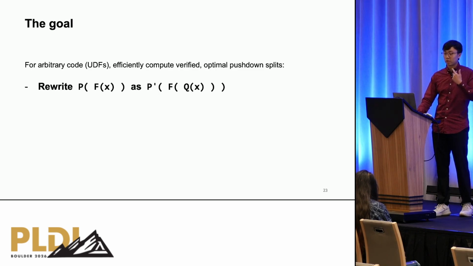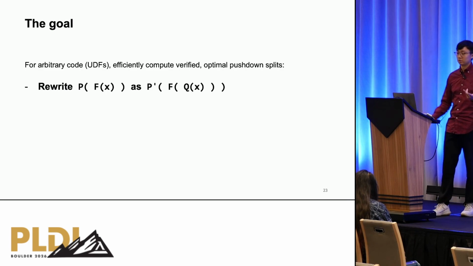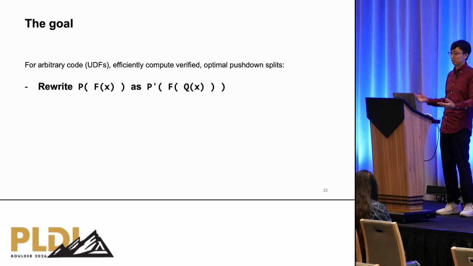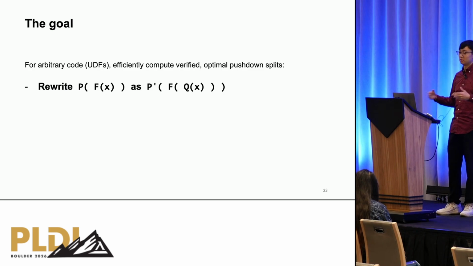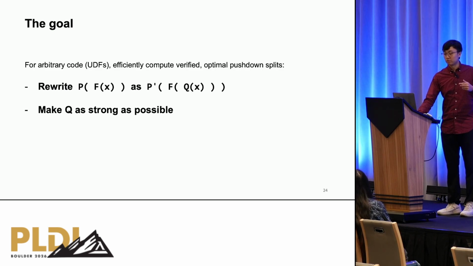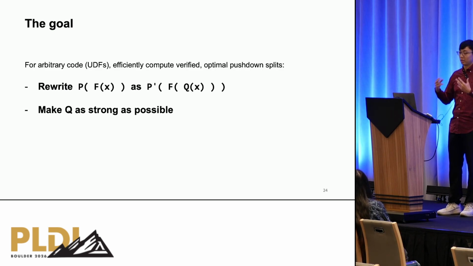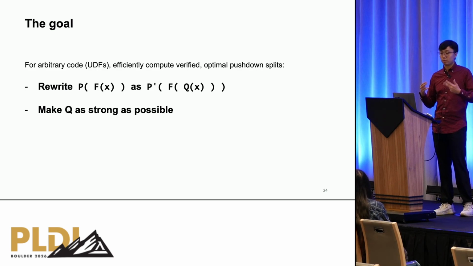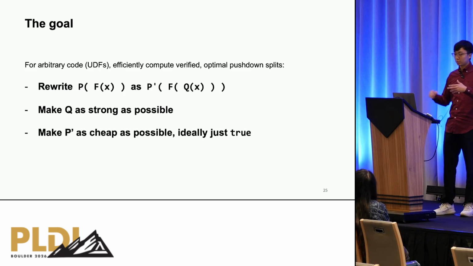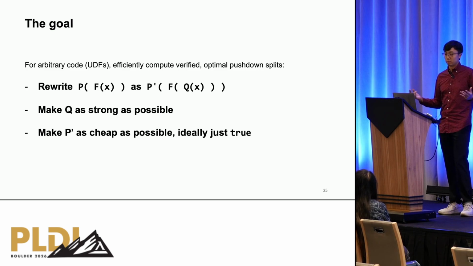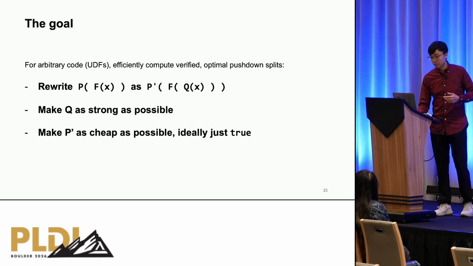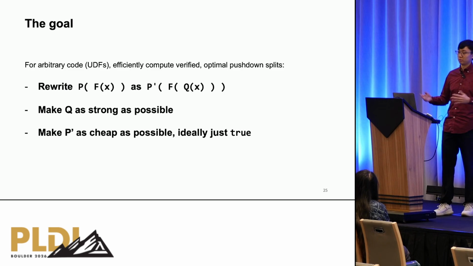Here we have three concrete criteria. The first one is the correctness condition. We would like to rewrite the original pipeline into the optimized version where the predicate P is split into Q and P prime. And the next two conditions involve optimality. We want Q to be as strong as possible because we want to filter out as much data as possible. Second, we want P prime to be as cheap as possible because we want to minimize work as well as to reduce redundancy with Q. So in the most ideal case, we want P prime to just be true, which is like nothing.